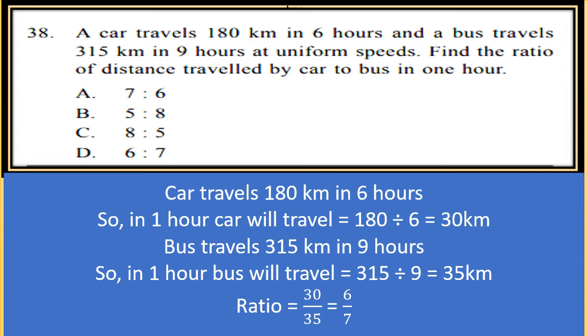So in 1 hour car will travel 180 divided by 6 equals 30 km. Now bus travels 315 km in 9 hours. So in 1 hour bus will travel 315 divided by 9 equals 35 km. Now ratio will be 30 upon 35 equals 6 by 7 or 6 is to 7. Option is D.